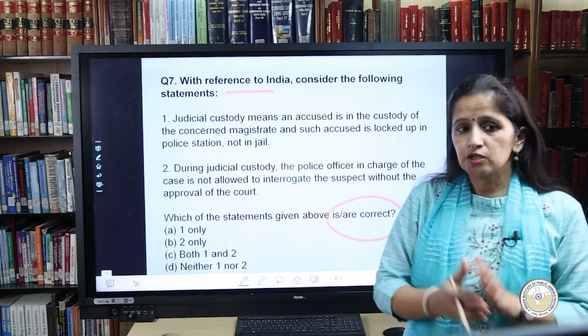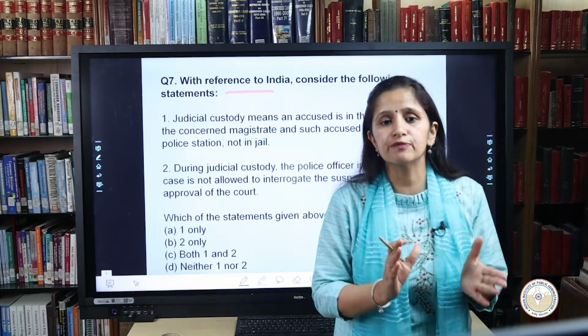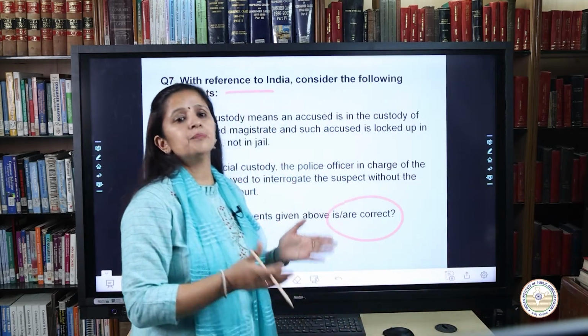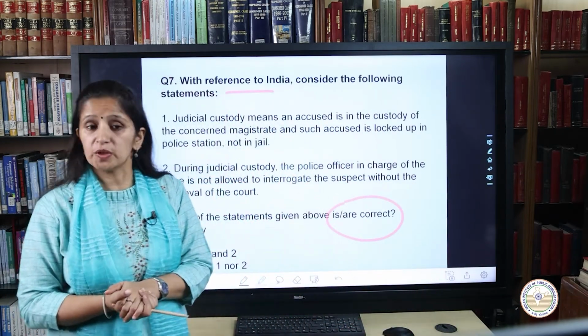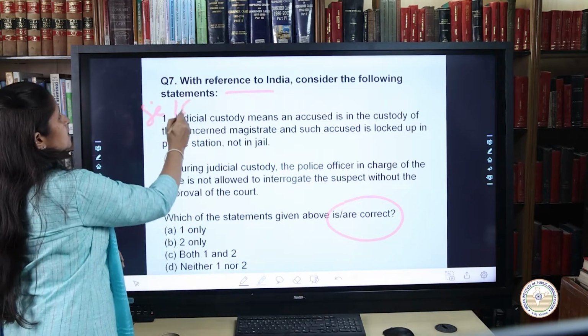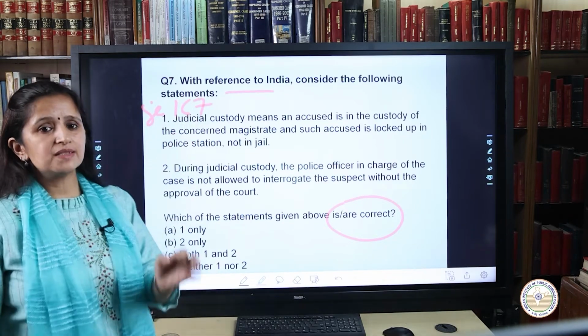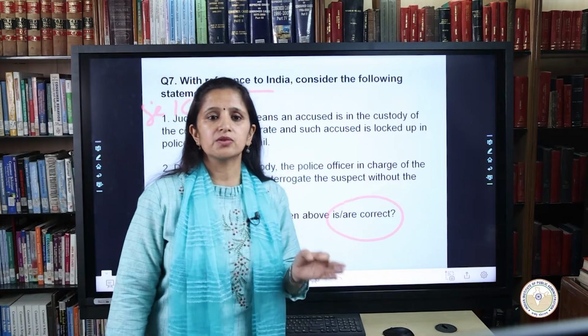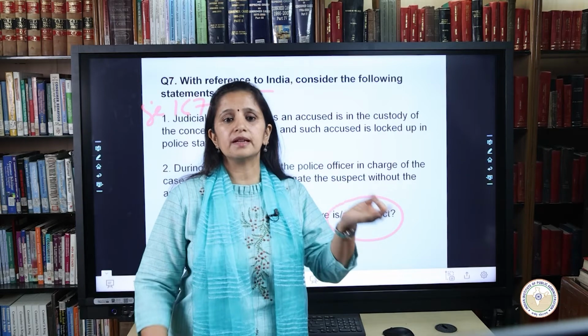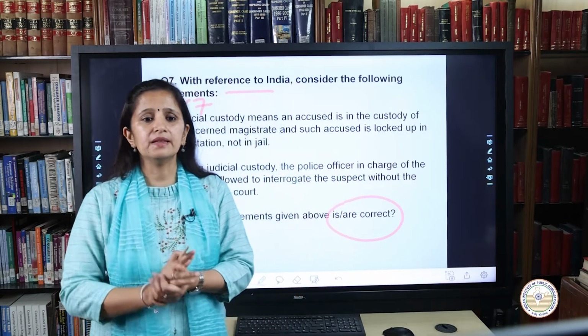So keeping in mind the 2 statements, we have to know what actually is the position. Here we need to understand the provisions for custody in India are governed by section 167 of the Code of Criminal Procedure. Which section am I mentioning here? Section 167. Section 167 of the Code of Criminal Procedure provides for the provisions of custody in India, and this is governed by this section.